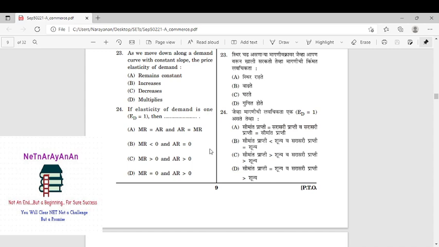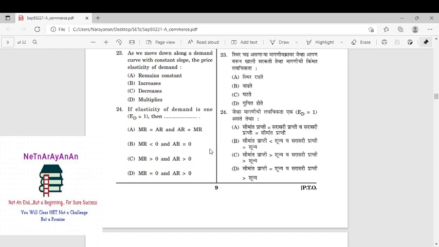So AR is whatever it is, be it greater than 0, whatever. Multiplied by 0 it is 0. Even if you take greater than 1, MR will be 0. So either check with the formula or check with the concept. The concept is AR is nothing but price. Price will not be 0. So option B will not come. AR equal to MR is certainly applicable only in perfect competition. So elasticity of demand is 1 in fact. So MR is not greater than 0. So MR will be positive or negative, or 0. Okay. So the answer will automatically be D.